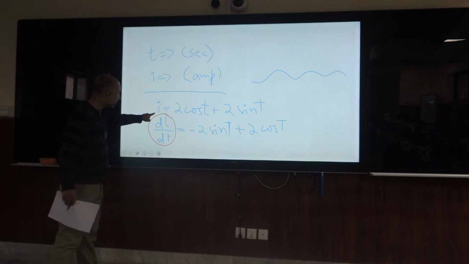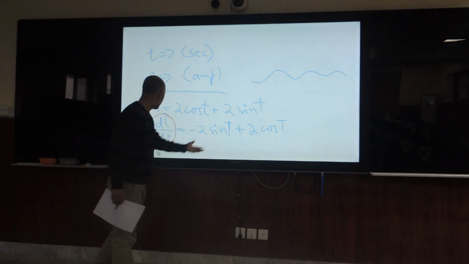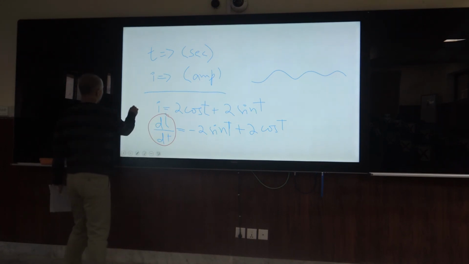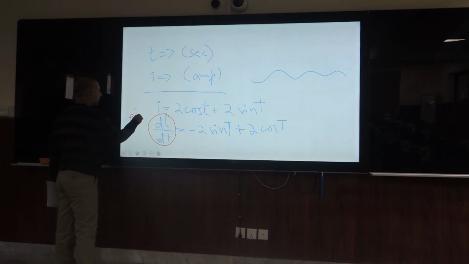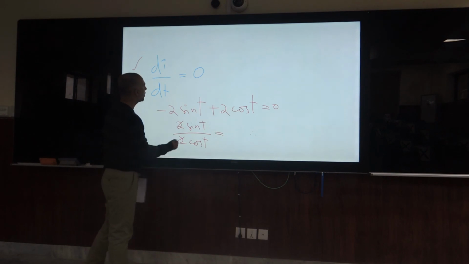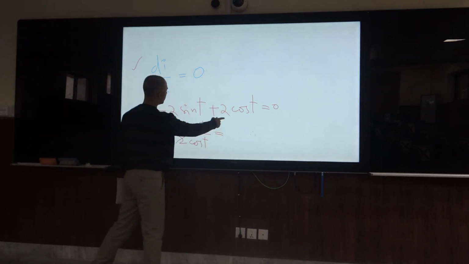Once we take the derivative of the current in a circuit, it can be given in this format. So by considering this derivative, or you can say f dash of t equivalent to 0, we are considering this becoming 0 as a critical situation.